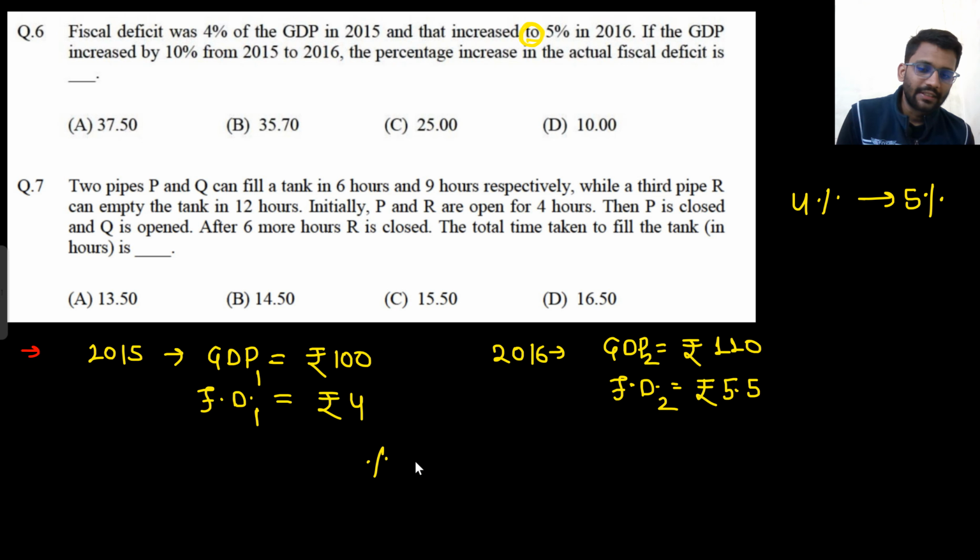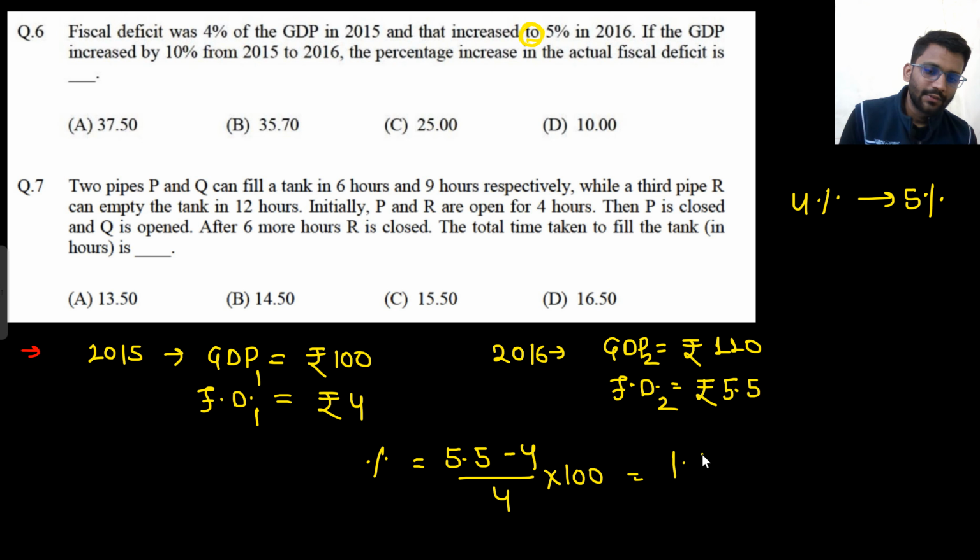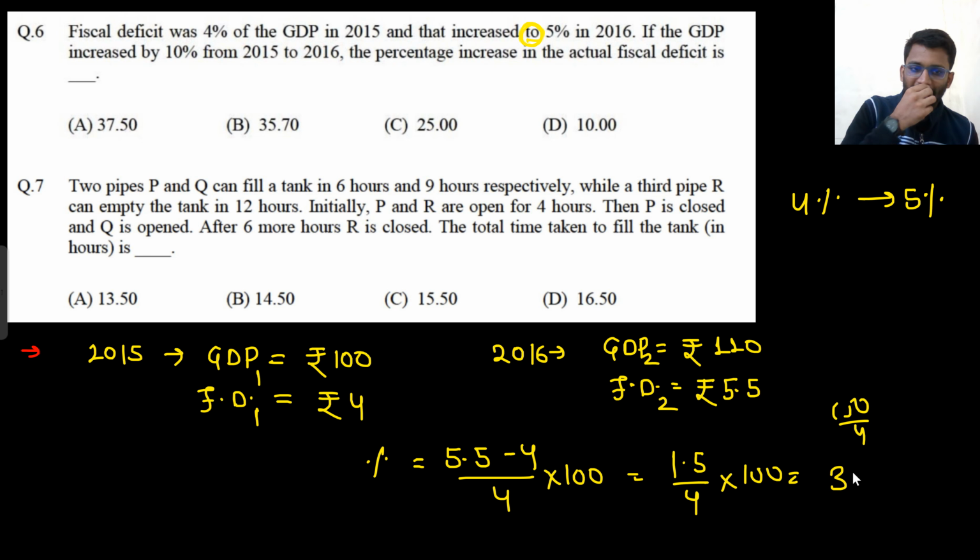So what is the percentage increase? Final minus initial upon initial into 100, so 1.5 by 4 into 100, 150 by 4, 37.5%. So that is the answer.